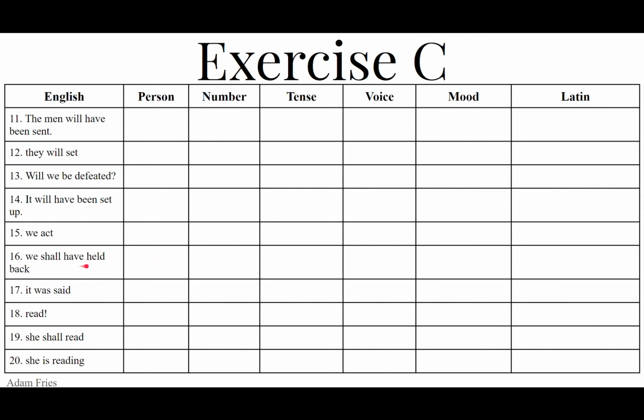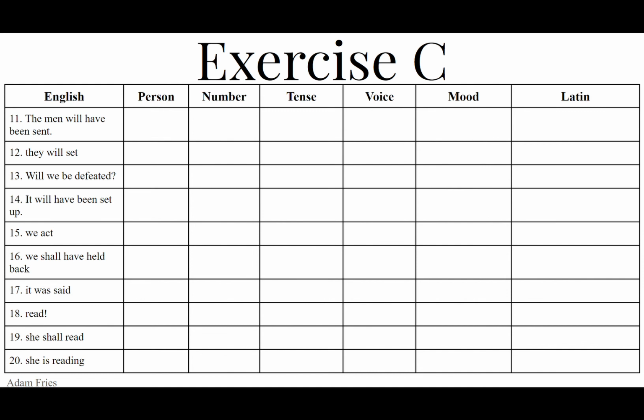16. We shall have been held back. We is first person plural. That's future perfect passive indicative of retineo, retinere, retinui, retentus. The future perfect passive uses the fourth principal part, so retentus, a, um.